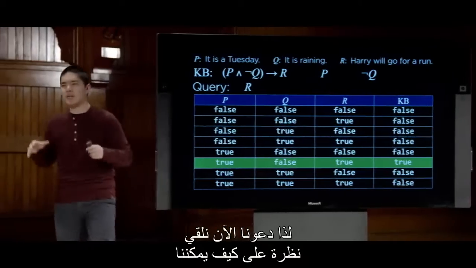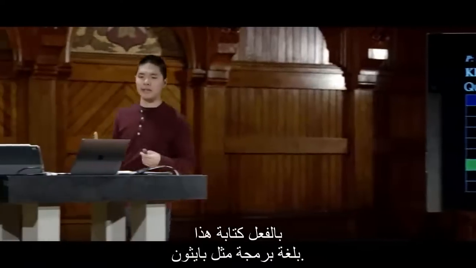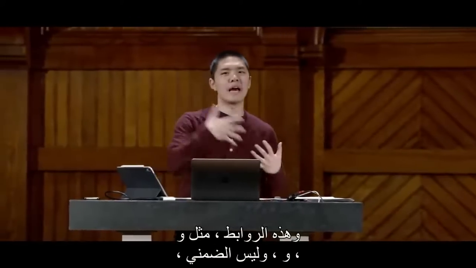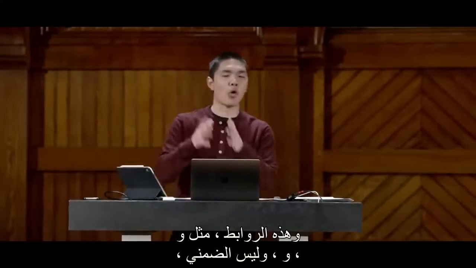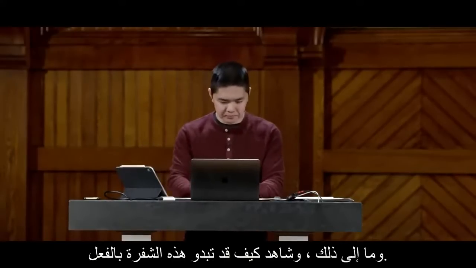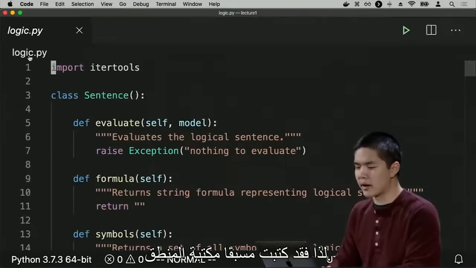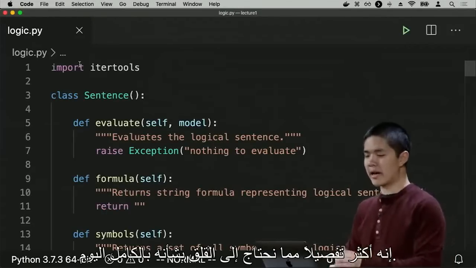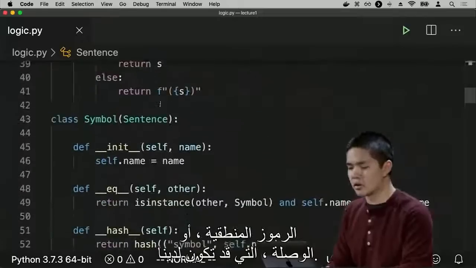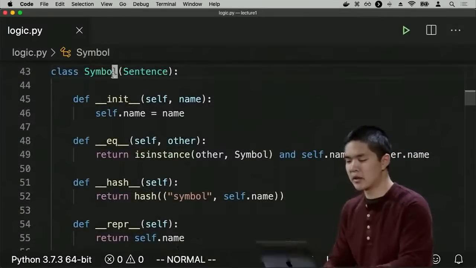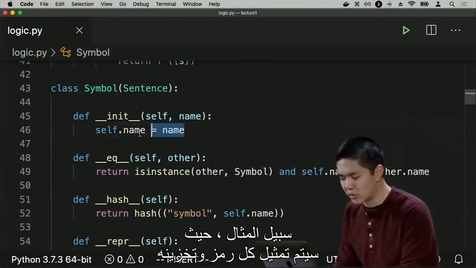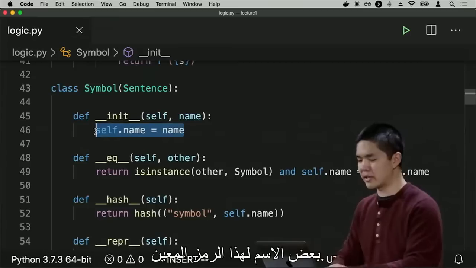So let's now take a look at how we might actually go about writing this in a programming language like Python. Take a look at some actual code that would encode this notion of propositional symbols and logic and these connectives like and or and not and implication and so forth, and see what that code might actually look like. So I've written in advance a logic library that's more detailed than we need to worry about entirely today. But the important thing is that we have one class for every type of logical symbol or connective that we might have. So we just have one class for logical symbols, for example, where every symbol is going to represent and store some name for that particular symbol.